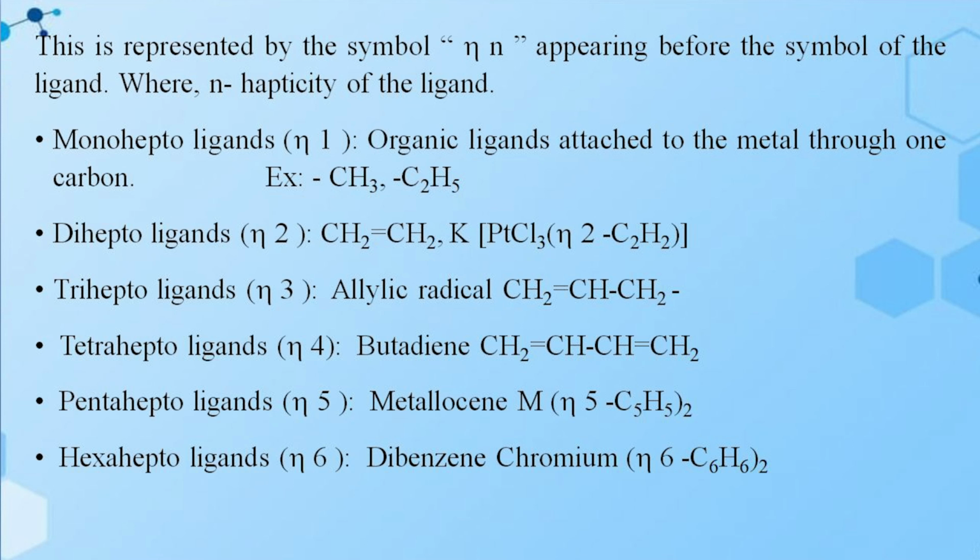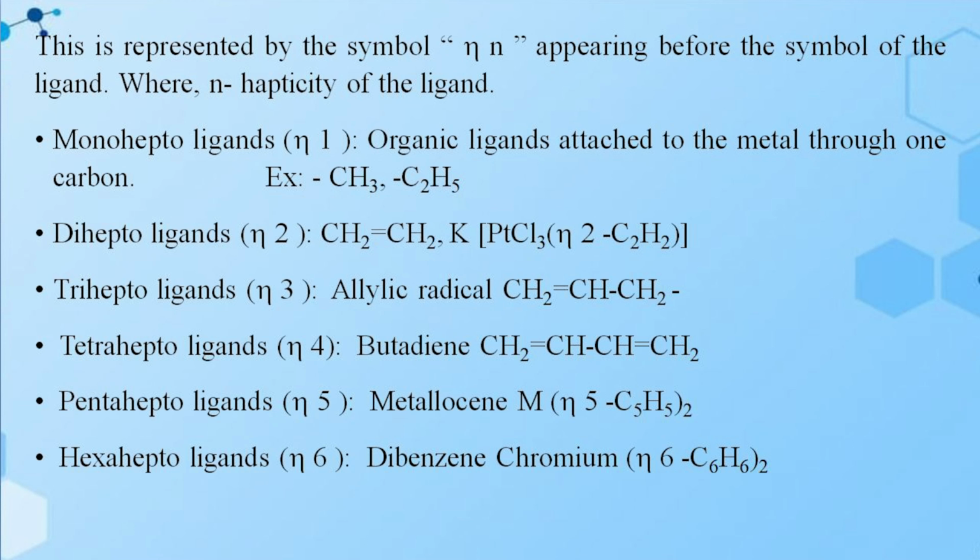And tetrahapto ligands, butadiene: here 4 carbon atoms are attached to the central metal atom, so it is known as tetrahapto ligand. Then pentahapto ligands, eta 5, known as metallocene. Example, ferrocene. Eta 5, here 5 carbon atoms are attached to the central metal atom. So the hapticity is 5.